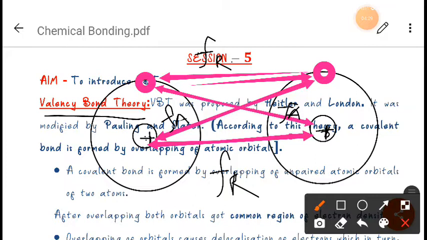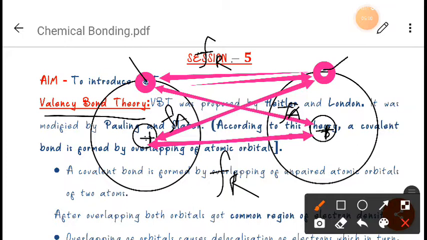According to valence bond theory, when two atoms approach each other, there will exist either repulsion or attraction. Suppose this one is an electron and this one is an electron.